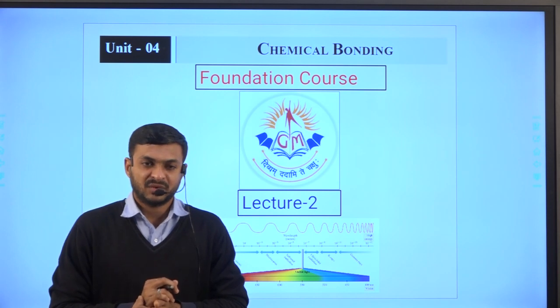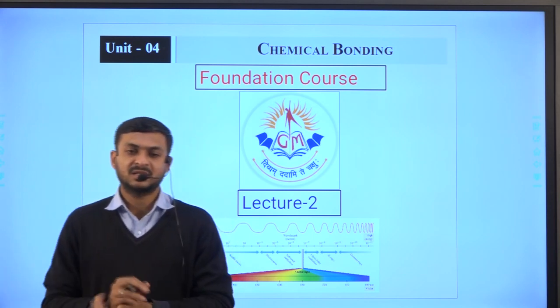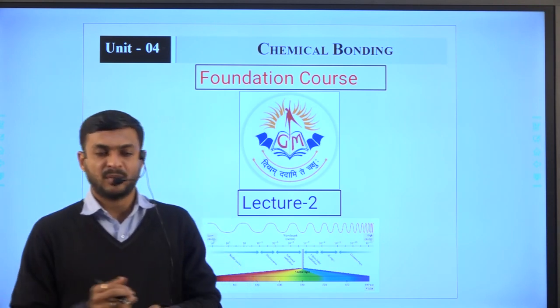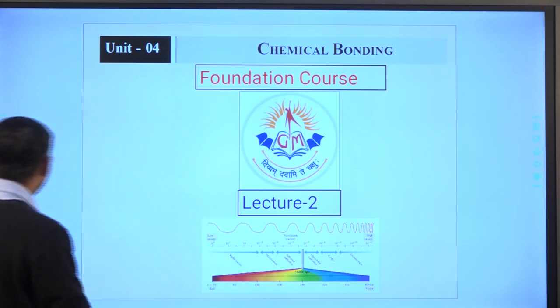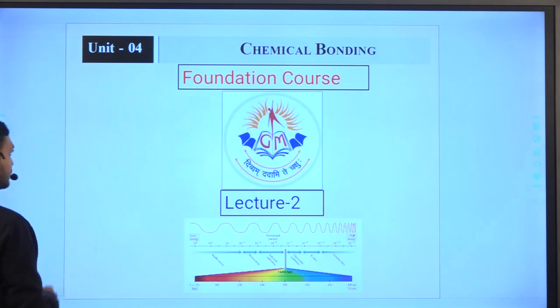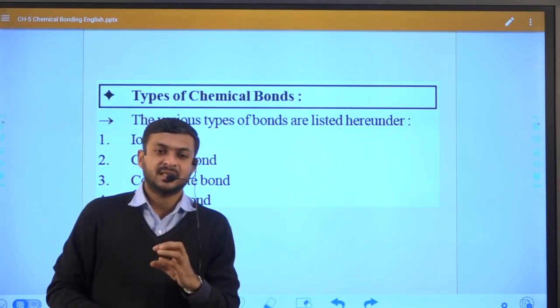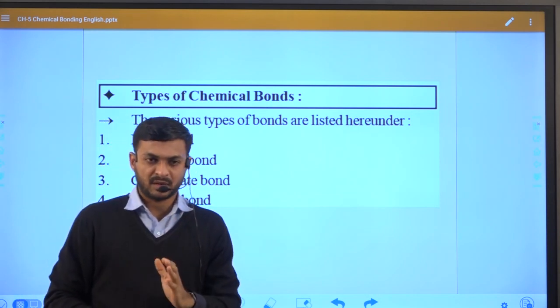Out of the 6, 2 bonds are called secondary bonds. So what are the primary bonds and how are they formed, we will try to understand in this class. There are 4 different primary chemical bonds.